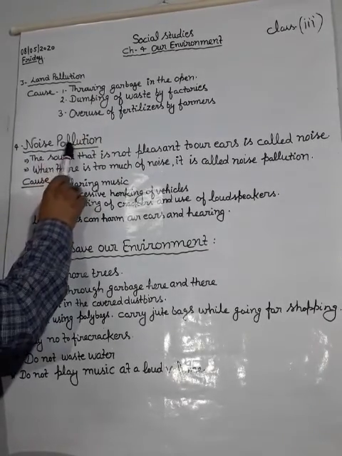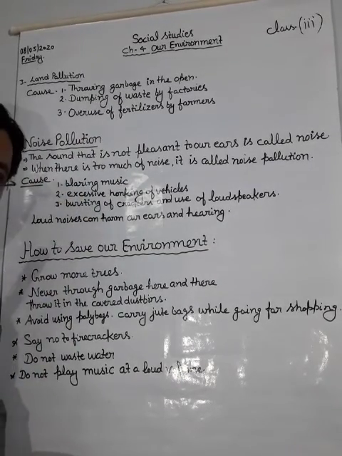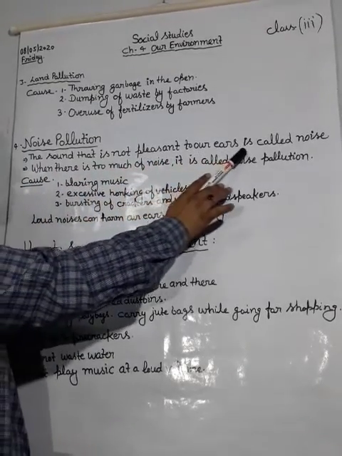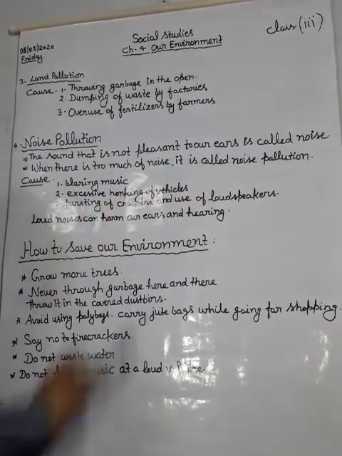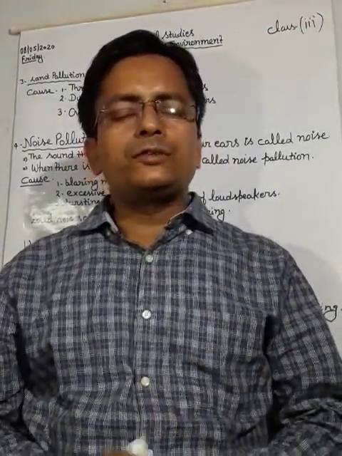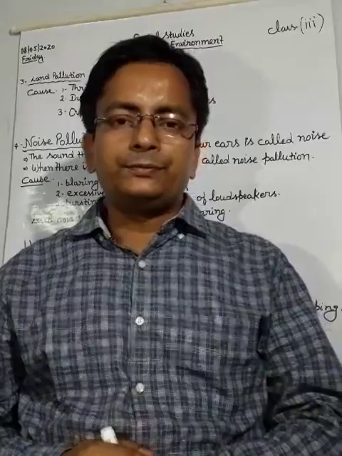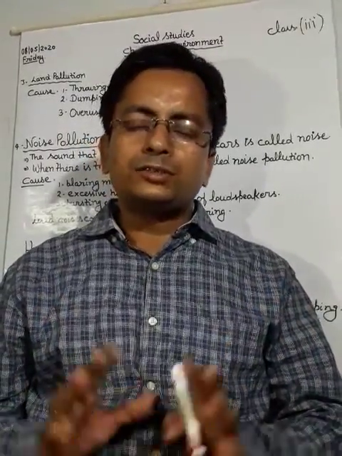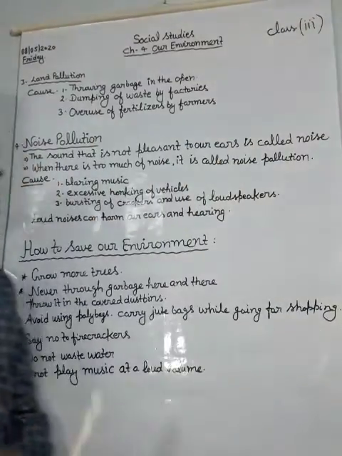And next one is noise pollution. What is noise pollution? The sound that is not pleasant to our ears is called noise pollution, by which we get irritated. Such types of music and noise are called noise pollution.